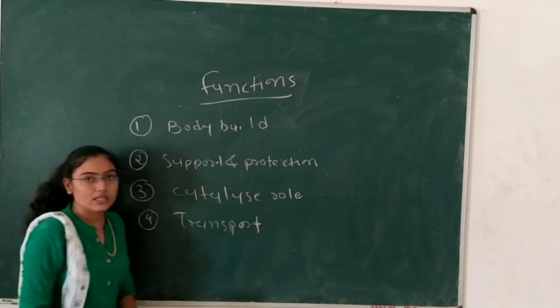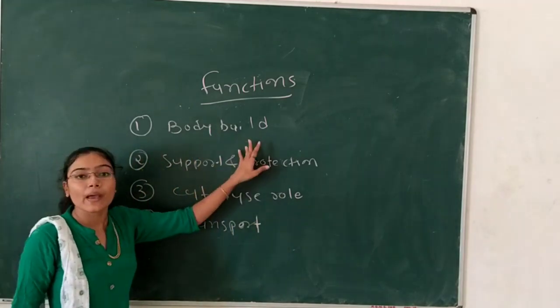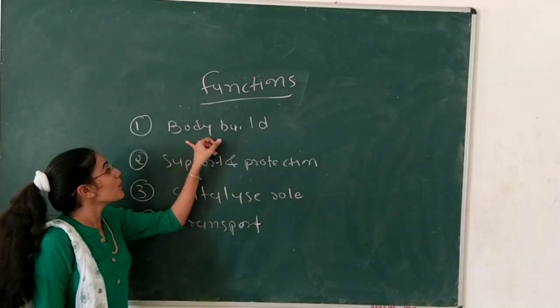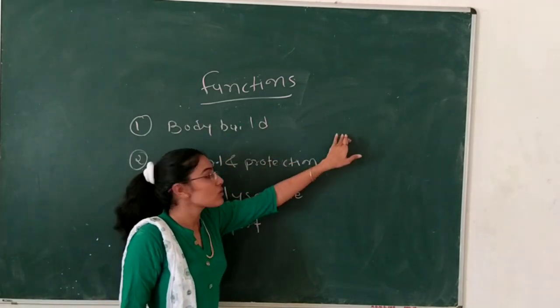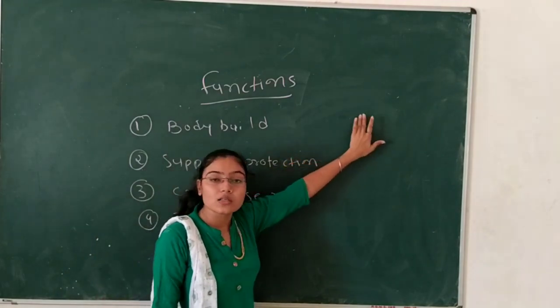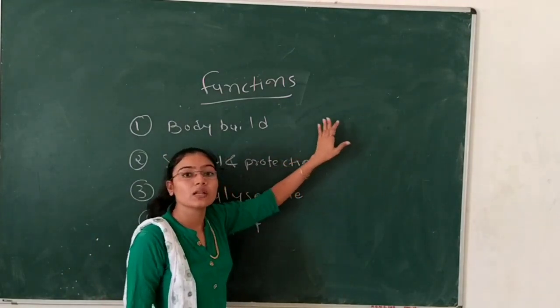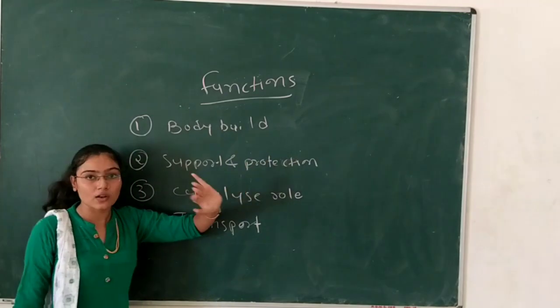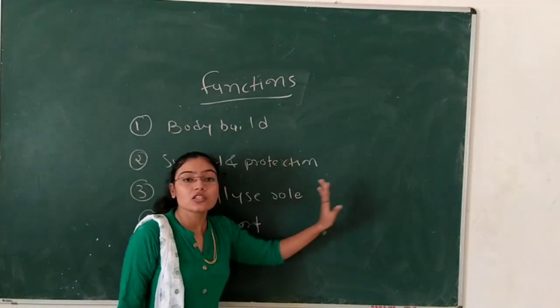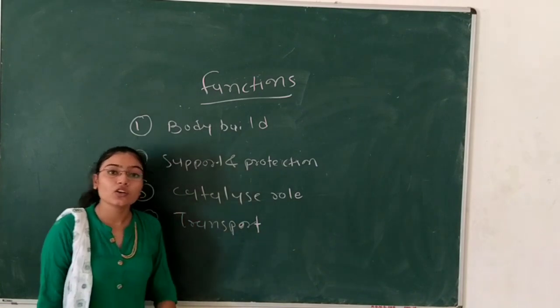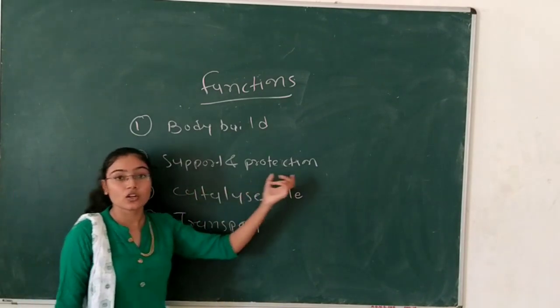Now we will discuss protein as a basic unit. Protein is a body-building unit, body-building molecule. For example, muscle protein builds the body and our cellular parts. Second one is support and protection of our body.